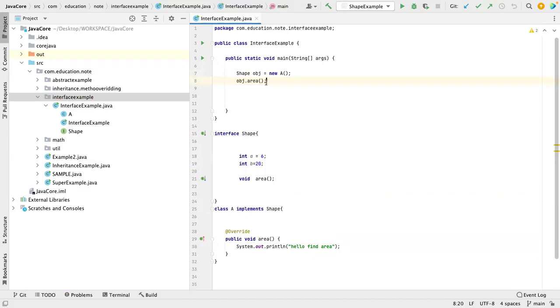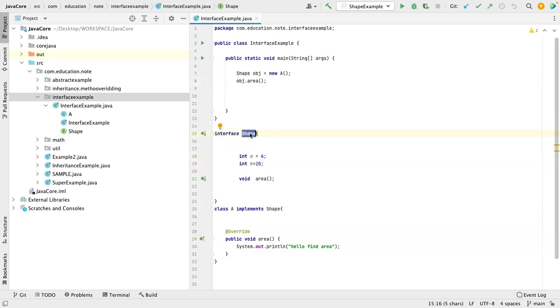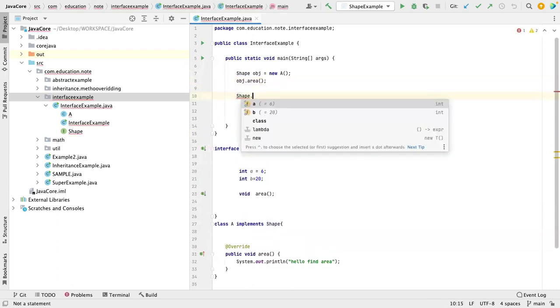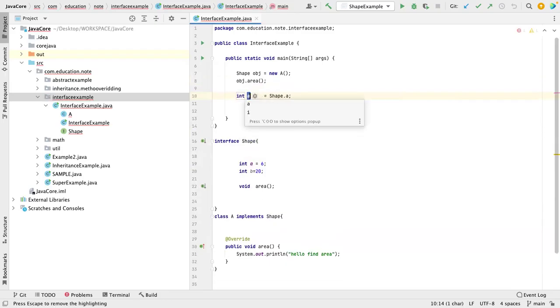Initially I said that these two are final static in nature. If this is static, it means we can access it by the class name or interface name. Let me try this one. Can I access this with the interface name? Yes, I can access it. Let me introduce a local variable. I'm able to access this one, and similarly I can access b as well.